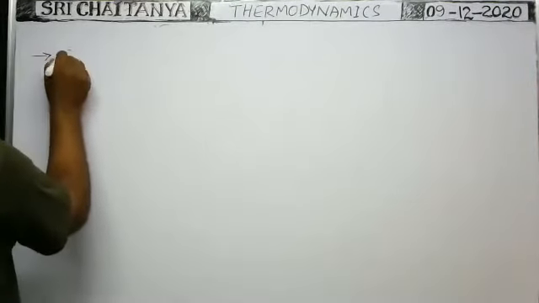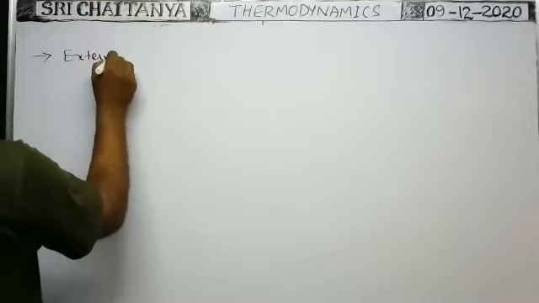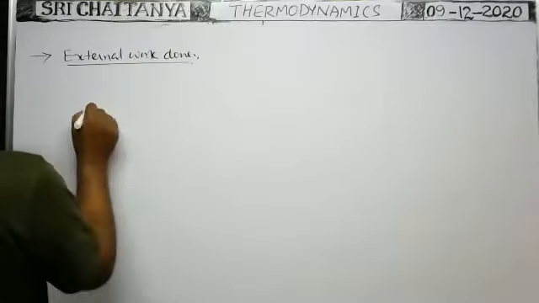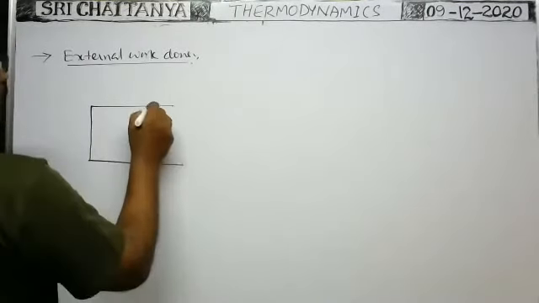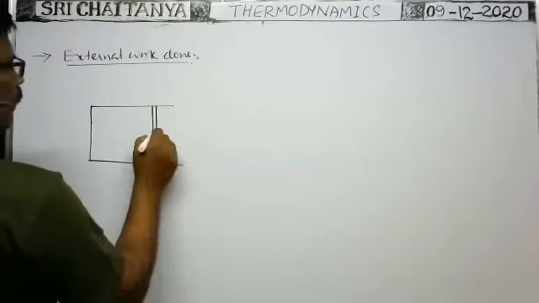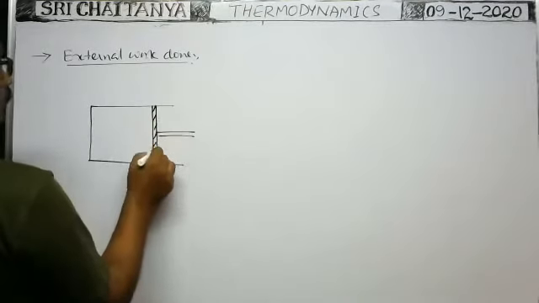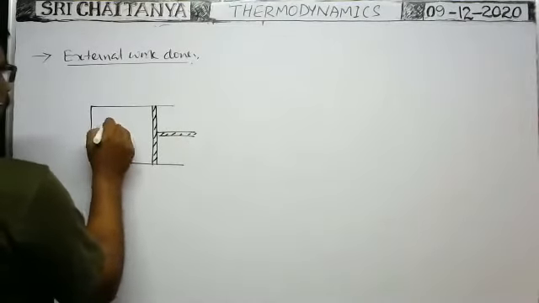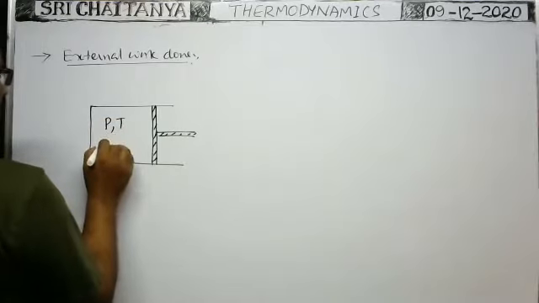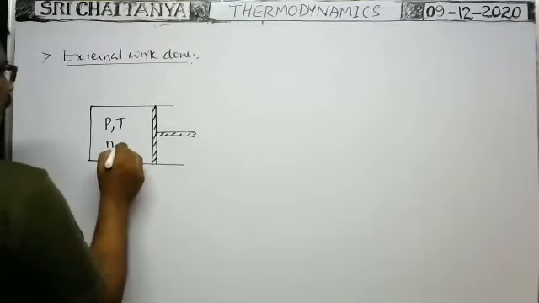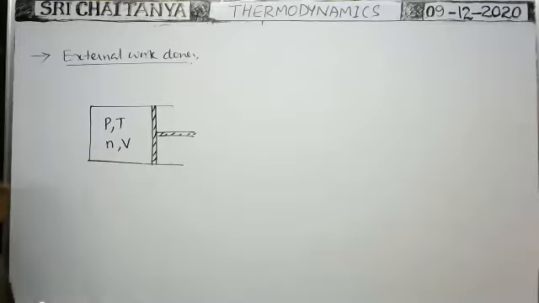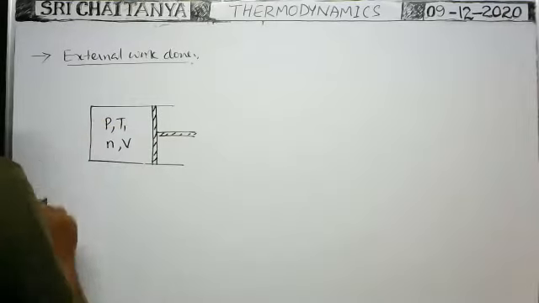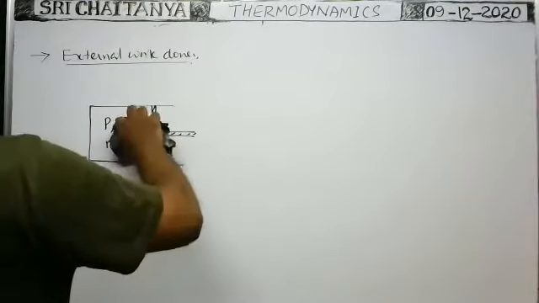So next is the heading external work done. Suppose in a vessel, by means of a frictionless piston, some gas is enclosed, which is at a pressure P and a temperature T. The number of moles of the gas in the vessel is say N, and the initial volume is say V.